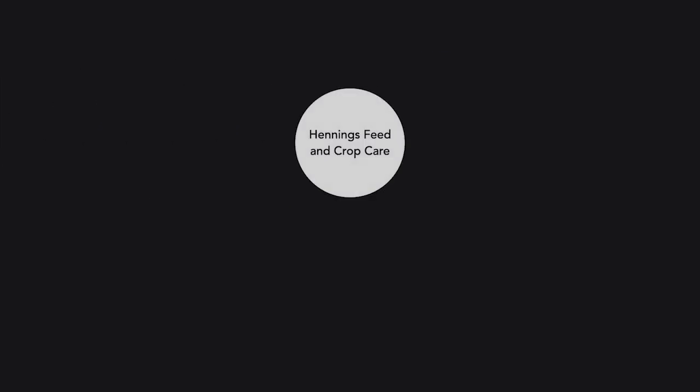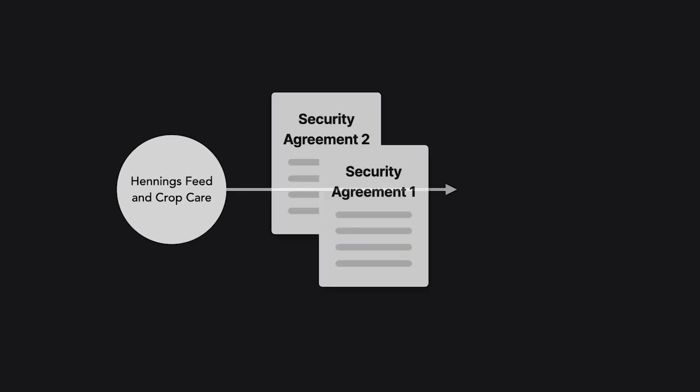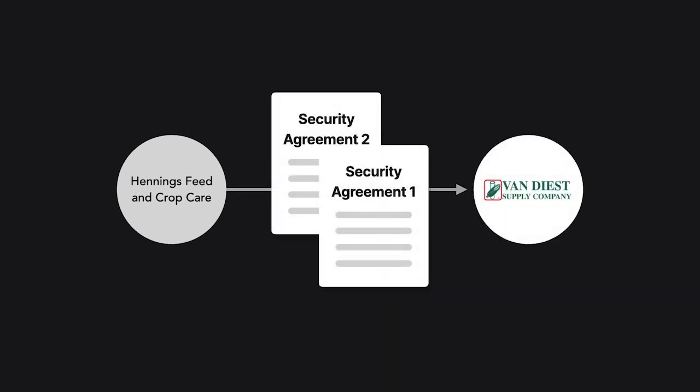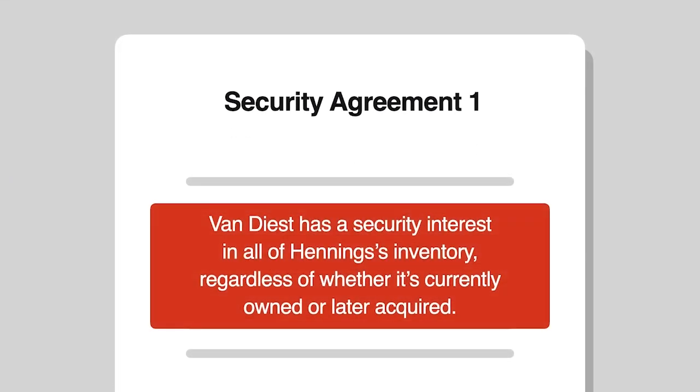Hennings Feed and Crop Care, an Iowa corporation, sold agricultural chemicals and related products. In the early 1980s, Hennings entered into two security agreements with a creditor, Diest Supply Company. The first security agreement gave Diest a security interest in all of Hennings' inventory, regardless of whether it was currently owned or later acquired by Hennings.